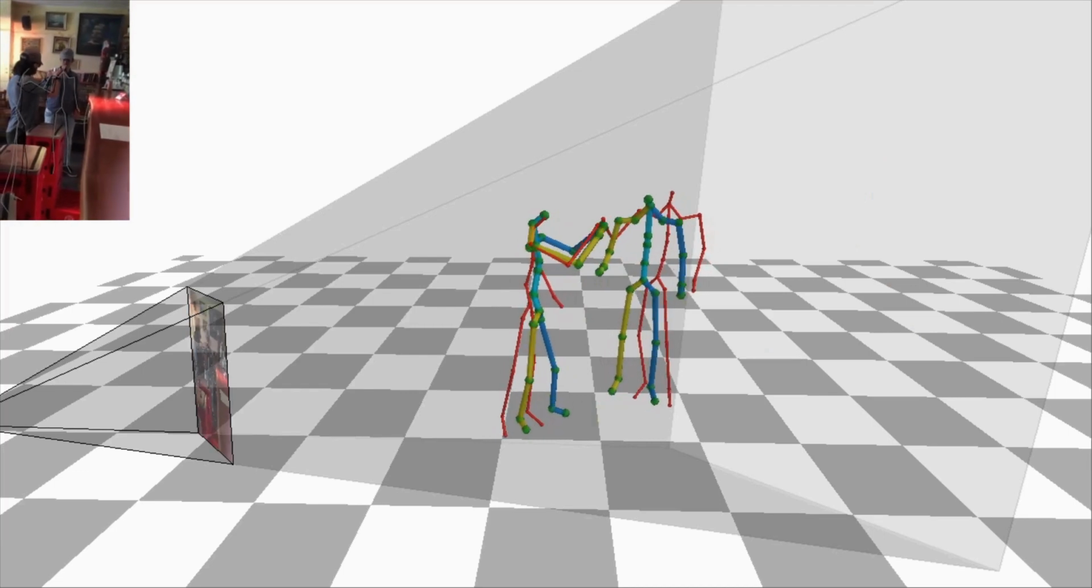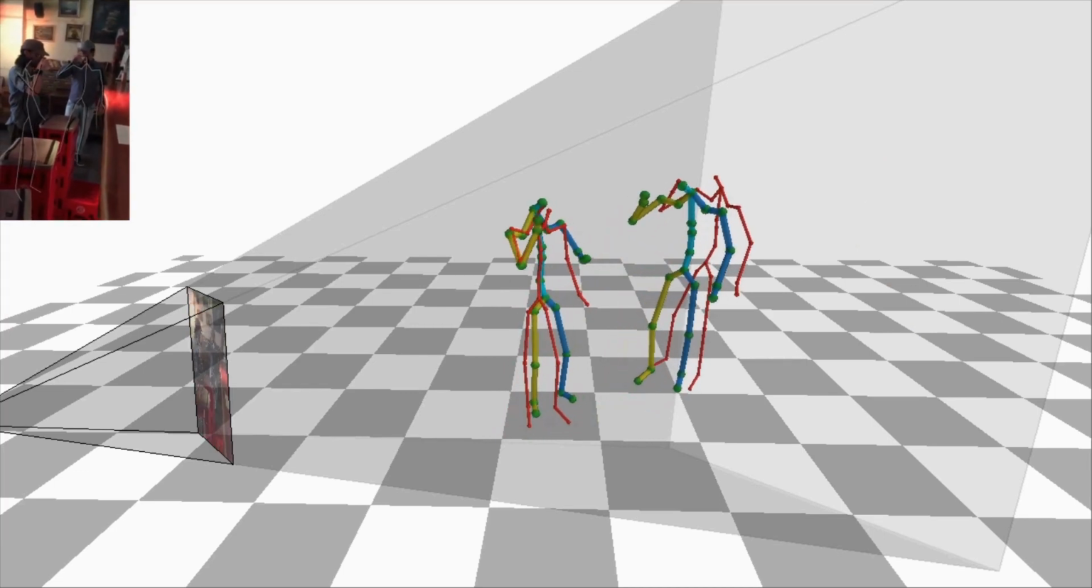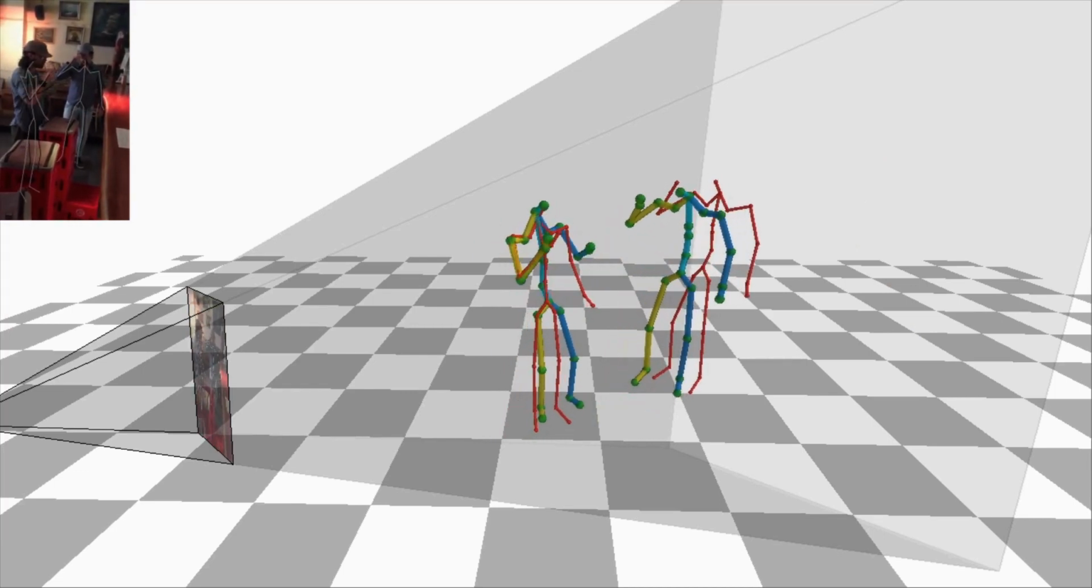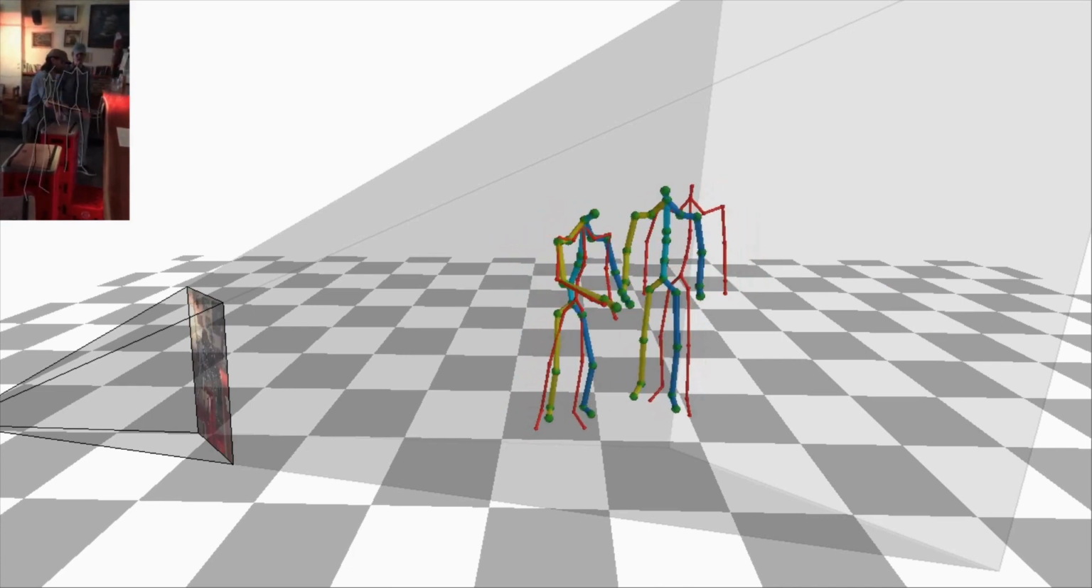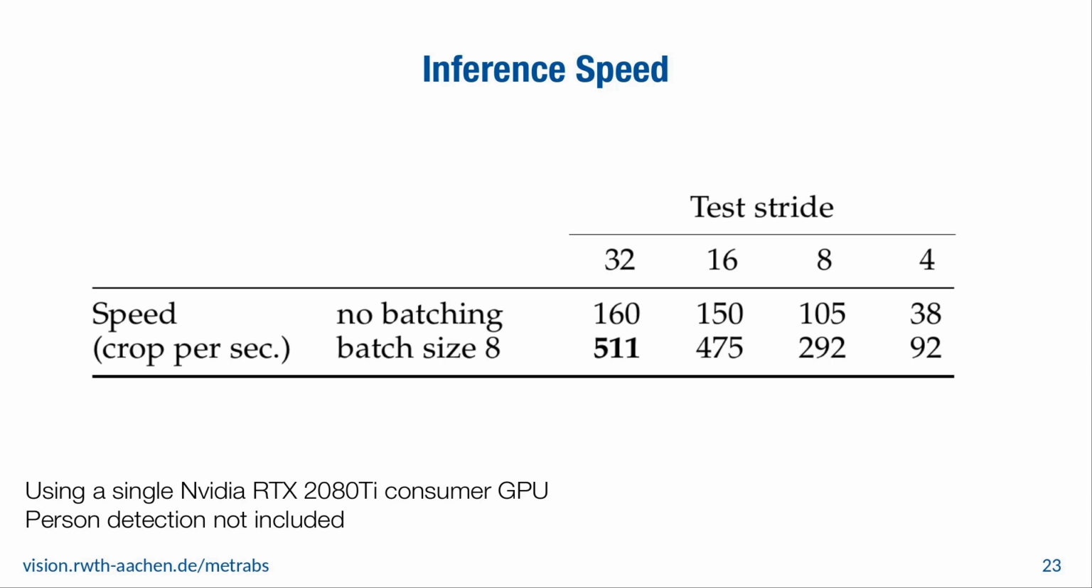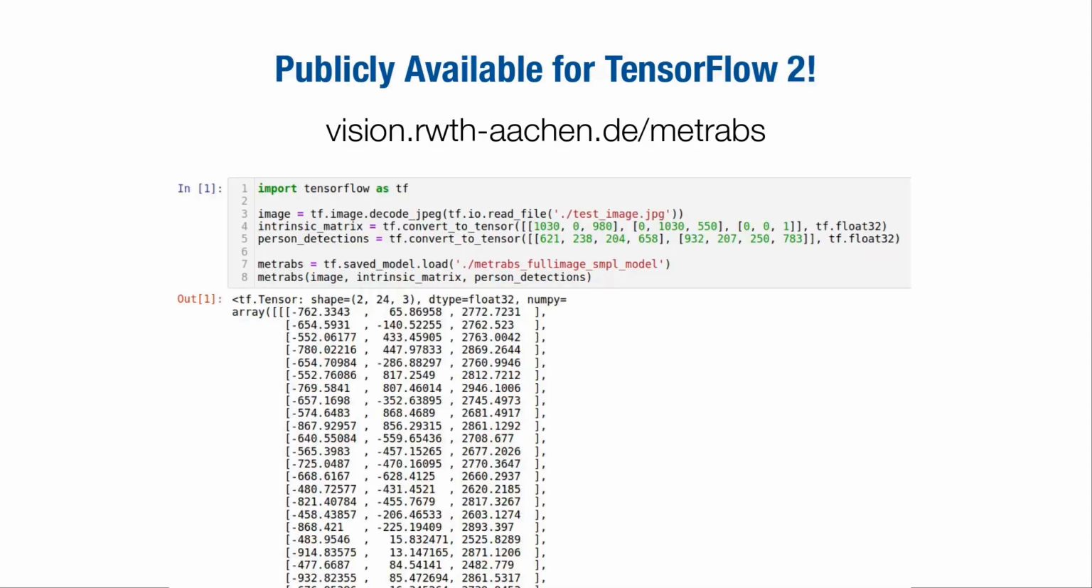On this sequence, we can see robustness to occlusion and truncation. Even when the person detector gives us a partial crop, the prediction contains all joints. Our method is fast, since it only requires evaluating a standard backbone and can work with high stride values. With batching, we can evaluate more than 500 crops per second, so it's efficient even in multi-person scenarios.